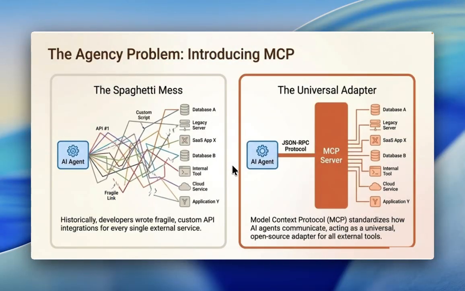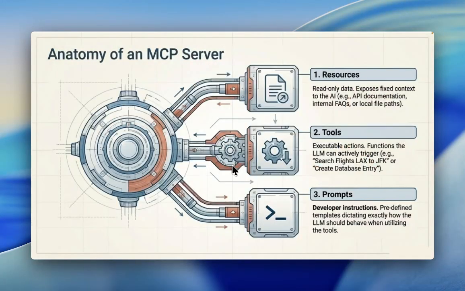The agency problem: introducing MCP, the security mass. An AI agent connects through API 1, a custom script, to database A, a legacy server, a SaaS app, then database B, an internal tool, a cloud service. Every application is fragile. Historically, developers wrote fragile custom API integrations for every single external service. A universal adapter: AI agent, JSON-RPC protocol, MCP server, then database A, legacy server, SaaS A, database B, internal tool, cloud service. The Model Context Protocol standardizes how AI agents communicate, acting as a universal open-source adapter for all external tools.